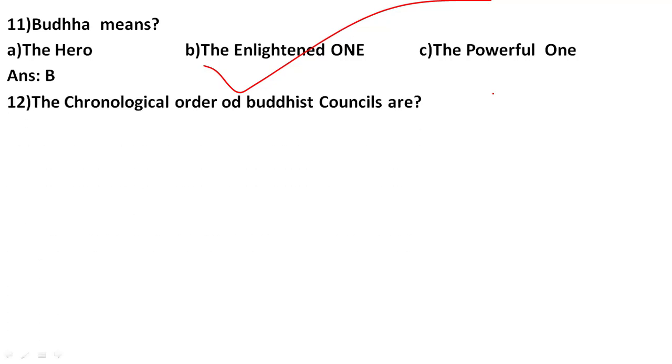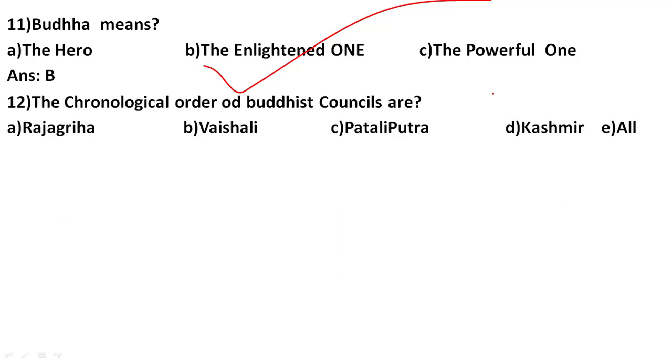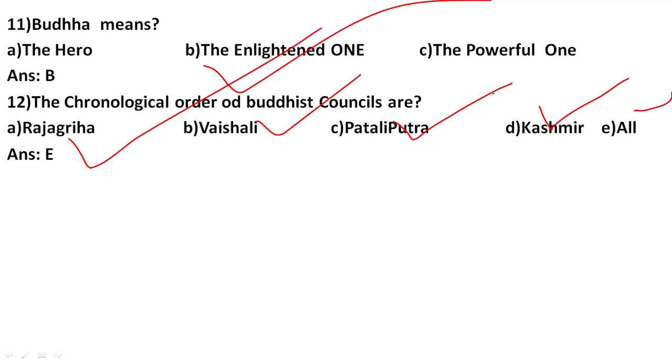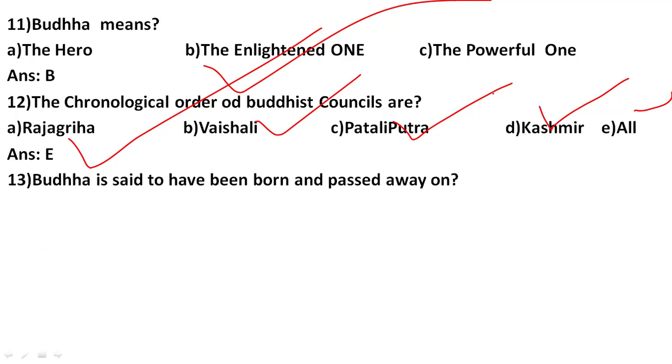The chronological order of the Buddhist councils: the first Buddhist council was held at Rajagriha, the second at Vaishali, the third at Pataliputra, and the fourth in Kashmir. So all of these will be the correct answer. This is the chronology, first, second, third, fourth, and all are very important: Rajagriha, Vaishali, Pataliputra and Kashmir.